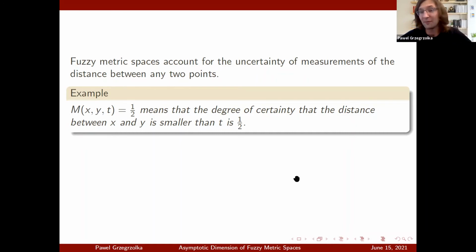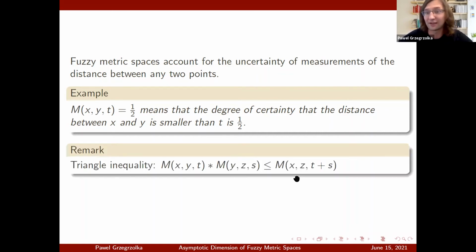And the same way as metrics have three axioms that must be satisfied, the same thing happens to this function M, this fuzzy metric. It must satisfy certain axioms. There are 5 of them. I didn't want to write them all down because I didn't want to bore you with details. If you would like, you can take a look at the paper called Asymptotic Dimension of Fuzzy Metric Spaces, exactly the same as the title of this talk, and all the details are there.